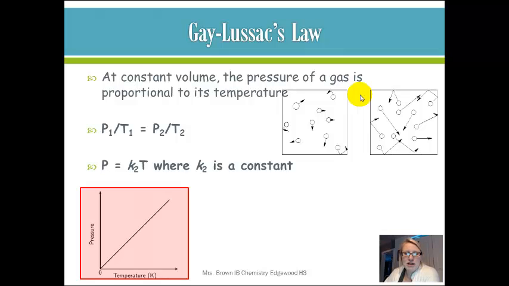Gay-Lussac's law says that at constant volume, the pressure of a gas is proportional to its temperature. So as pressure goes up, temperature goes up, and vice versa. Which makes sense because as the speed of the particles goes up with the temperature, they hit the walls of the container harder. So the pressure also goes up.